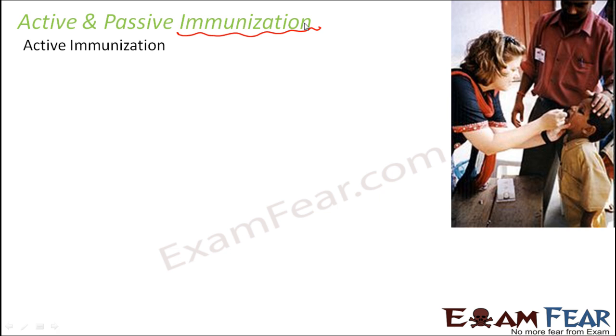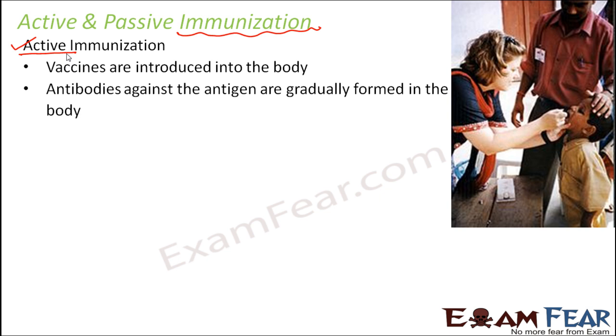Active immunity means wherever you have the term active, it means the antibodies will be produced inside the host body. So here the vaccines are introduced into the body. That is, what is a vaccine? It is a sample of the antigen, and then the antibodies will be produced inside the body, and it will take its own time. So it is going to be a slow process.